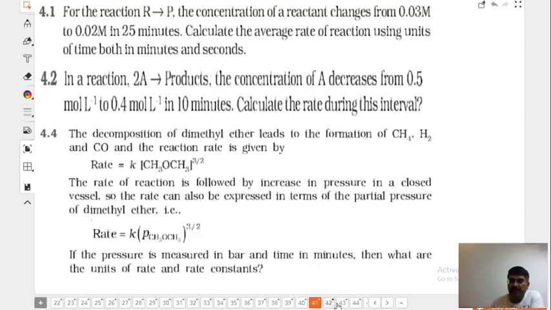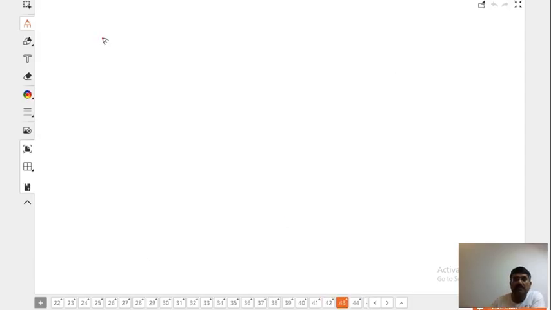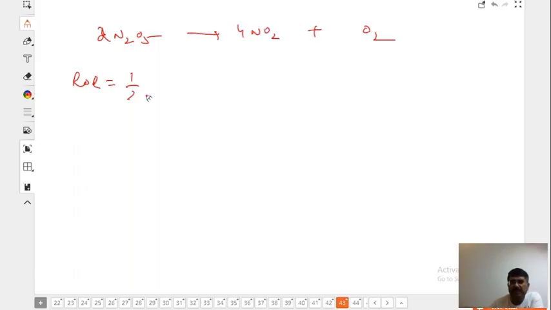So now it was 2N2O5 forming 4NO2 plus O2. That was the equation. Now the rate of reaction is going to be 1 by 2.